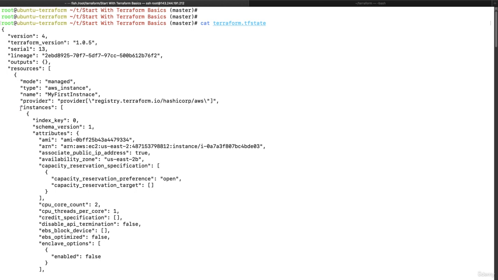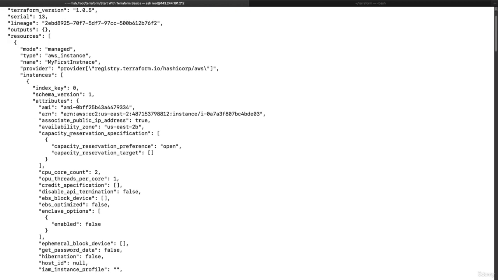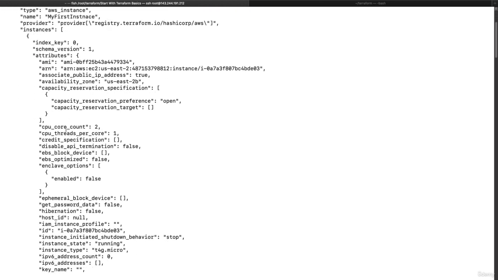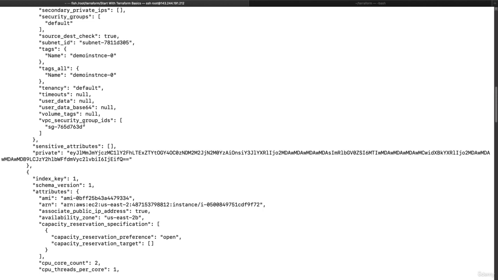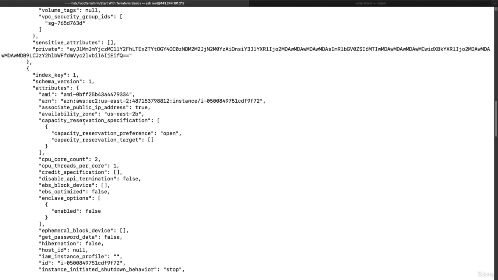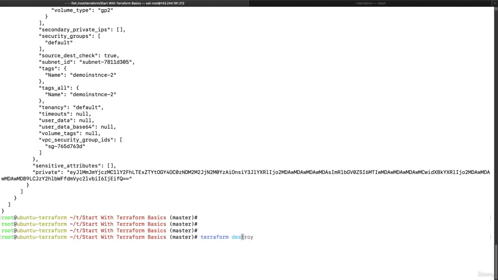Here we see the instances and all the metadata of that instance: the CPU core count, the CPU threads per core, and all the metadata related to that particular instance created in AWS. We are going to destroy these resources.